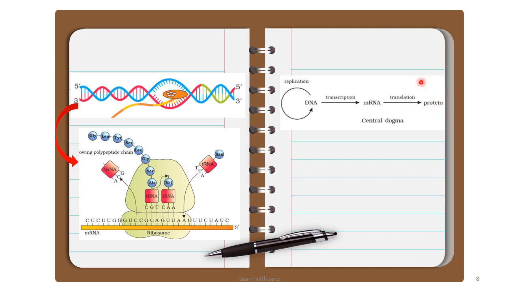Yes, this process is called the translation process, and this is how the genotype determines the physical character. And here comes the variation. What is variation? Difference in the DNA among individuals. Yes, so variation is a difference in the DNA among individuals.